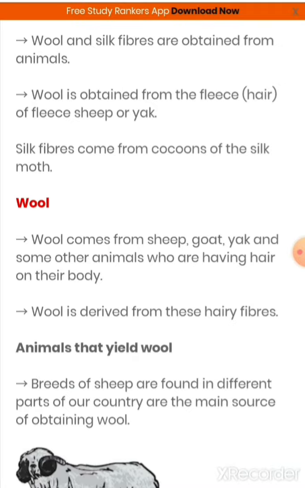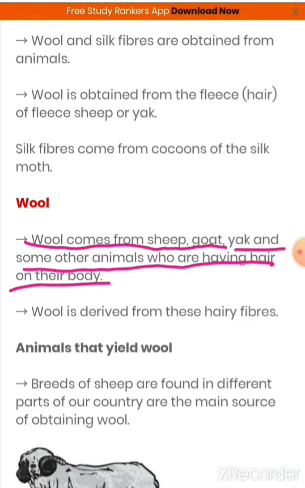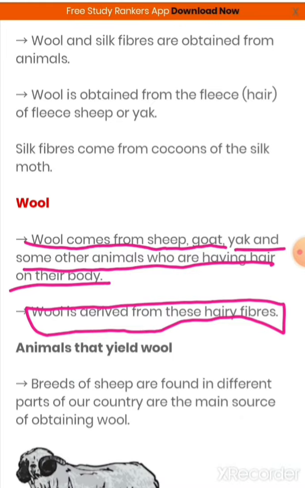Next is wool. Wool comes from the sheep, goat, yak, and some other animals which have hairs on their body. We all know about wool. Wool is derived from these hairy fibers.